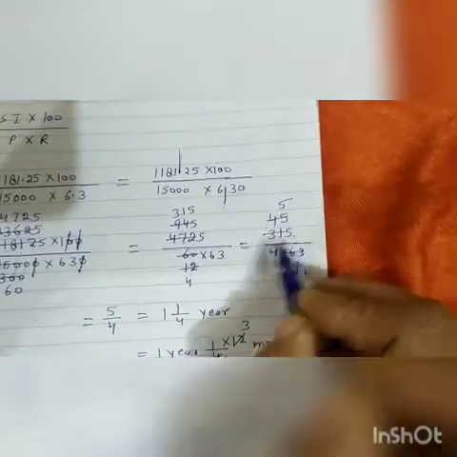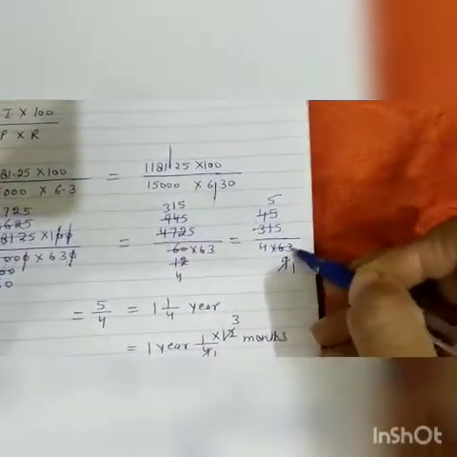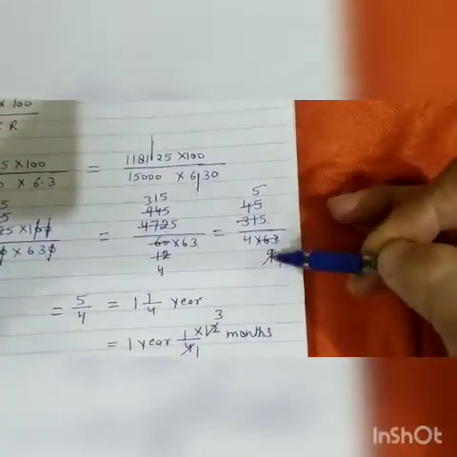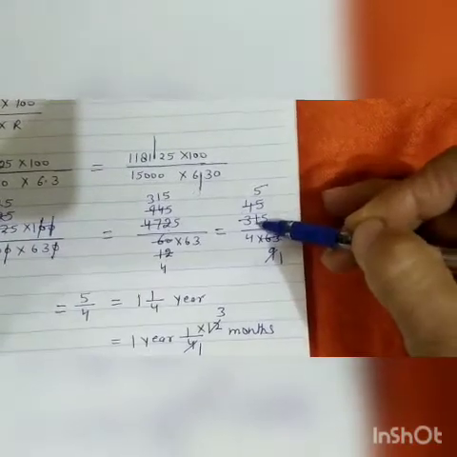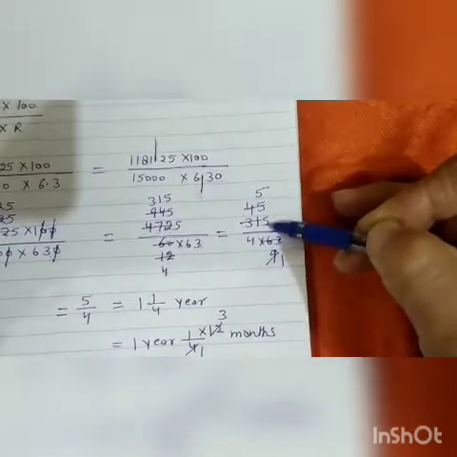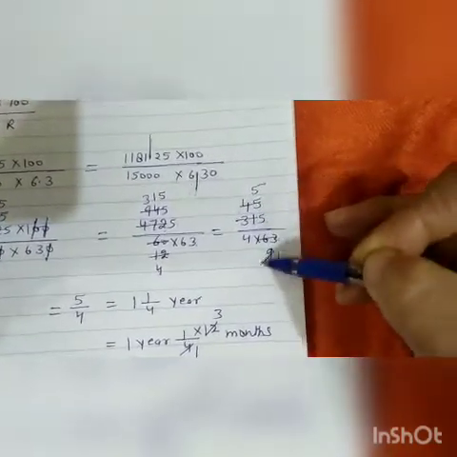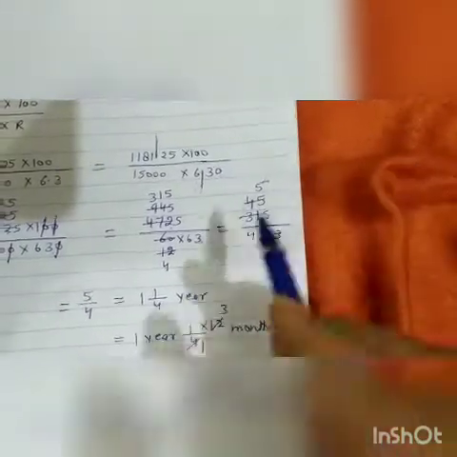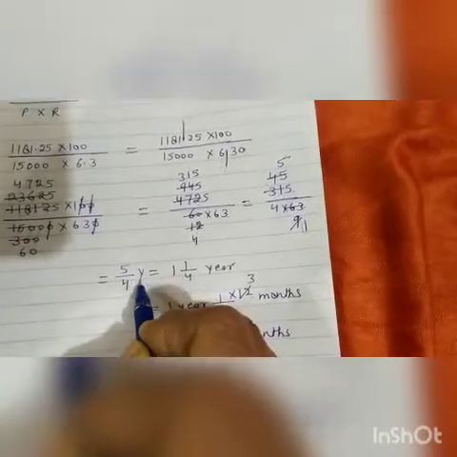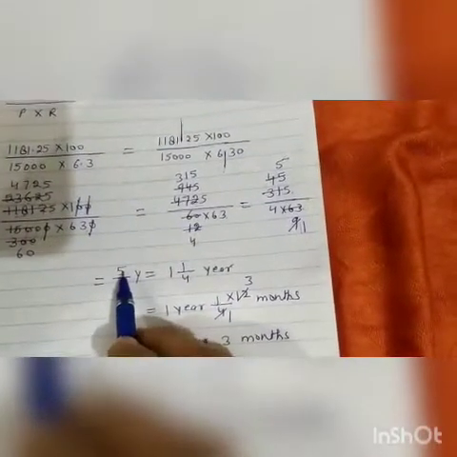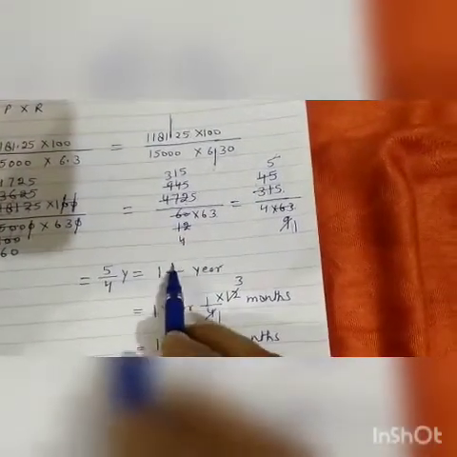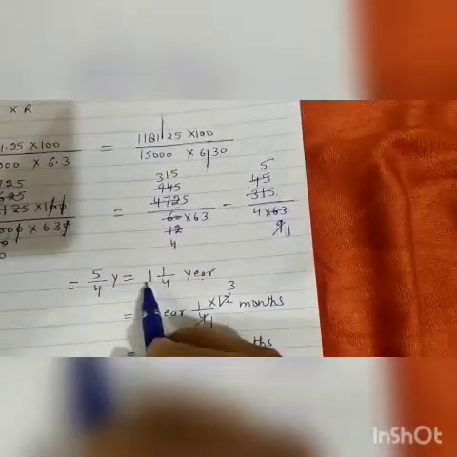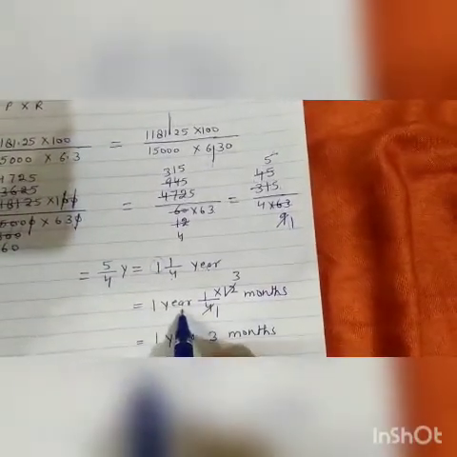Now this 315 upon 4 into 63. Now by 7: 7 9s are 63, 7 4s are 28, 3 remainder 35, 7 5s are 35, 9 1s are 9, 9 5s are 45. So 5 upon 4. This is 5 upon 4 years. When we divide this 5 by 4, we get 1 and 1 upon 4 year. This is 1 year. This 1 year is full.